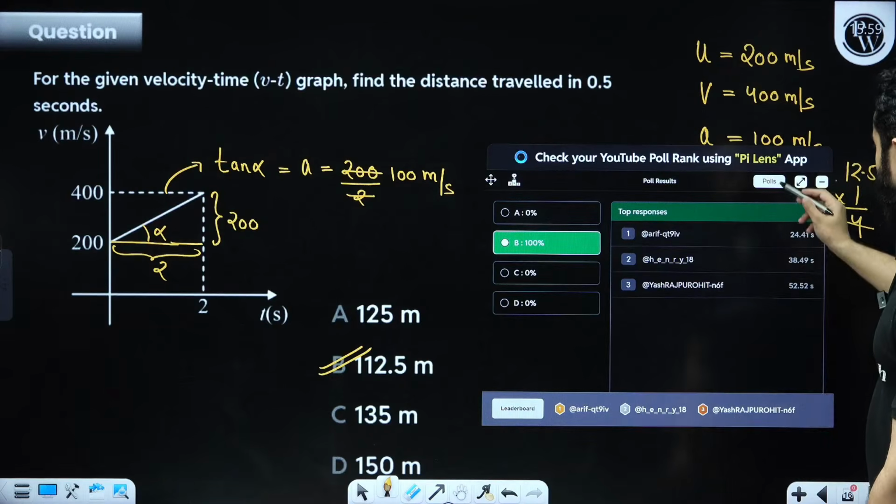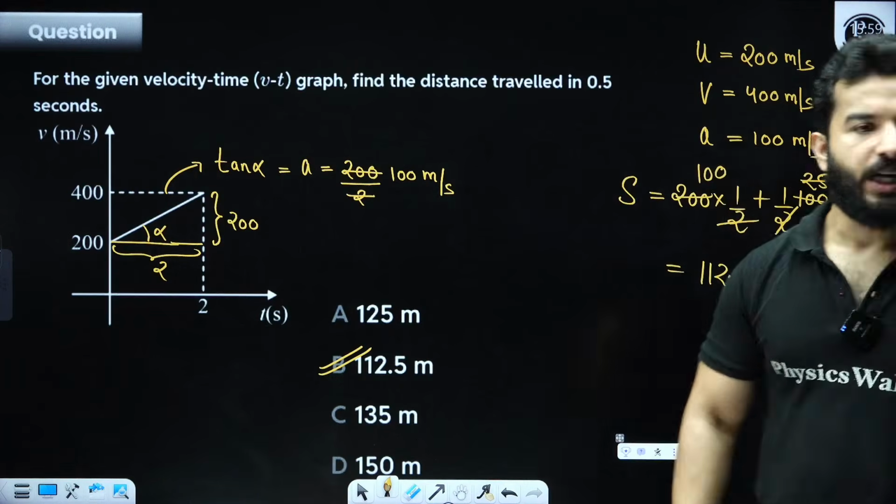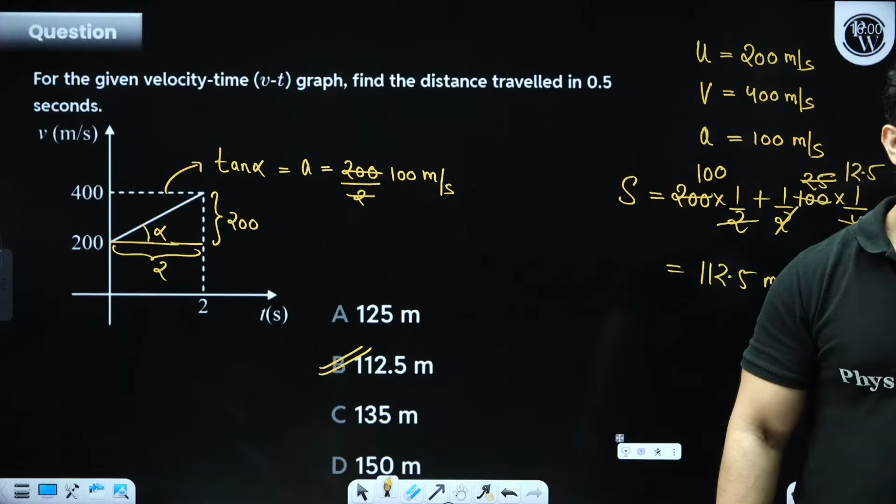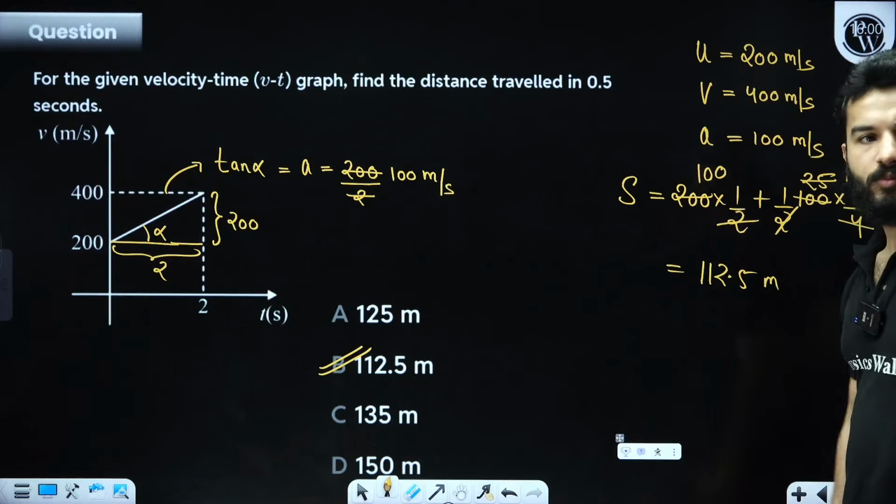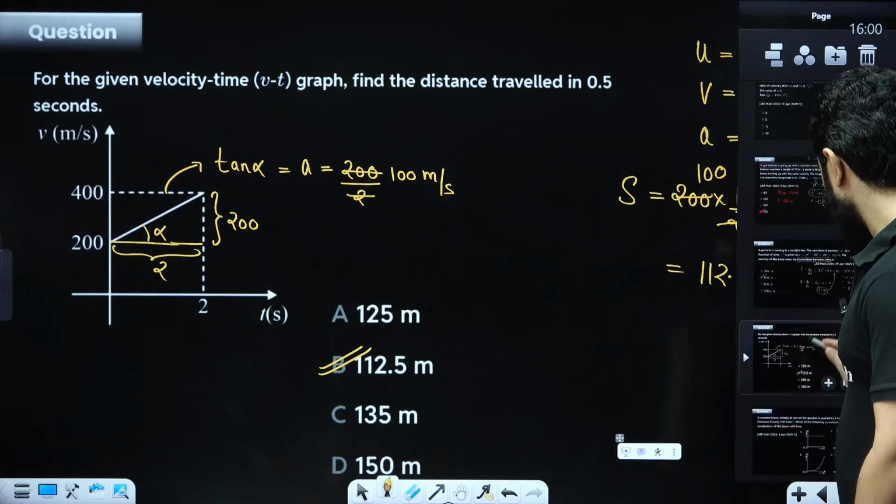All right, good. Clear? Everything sorted? Any more doubts? Let's move on to the next one.